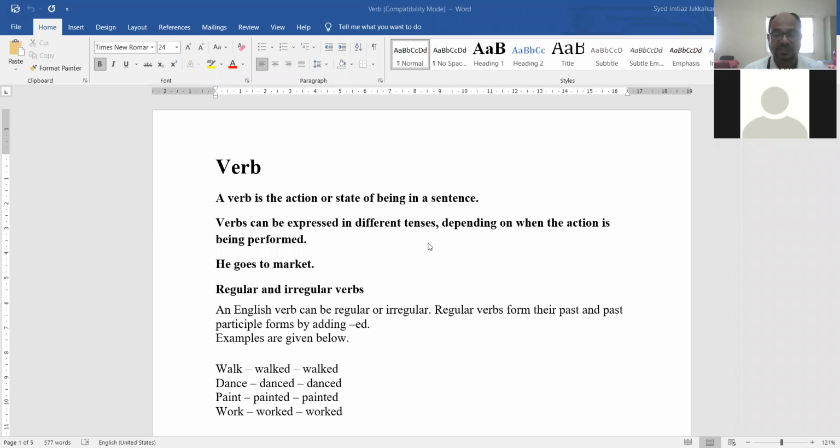We are going to discuss actually the basic grammar, and in the basic grammar, the first thing we are going to learn today is the details of the verb. Verb shows action. This is a very basic thing.